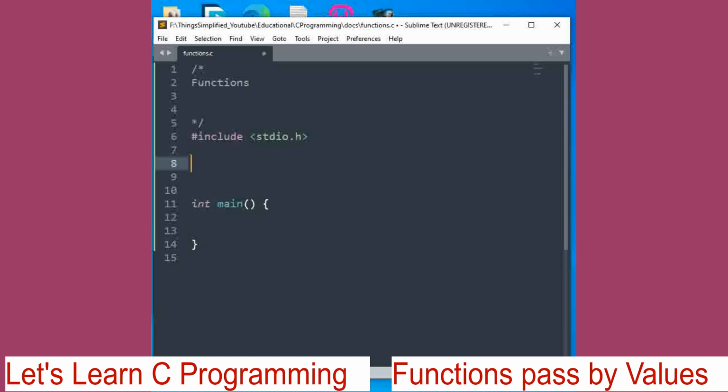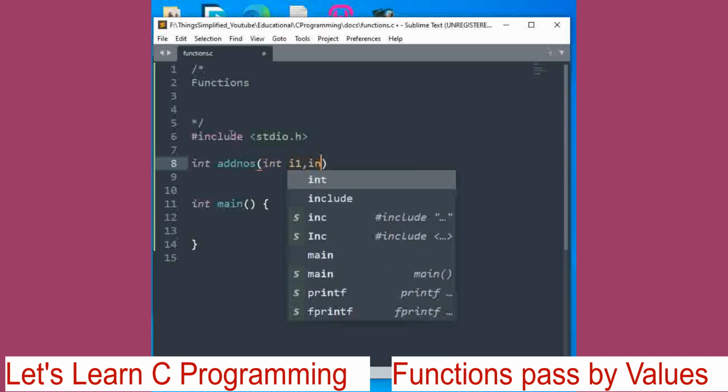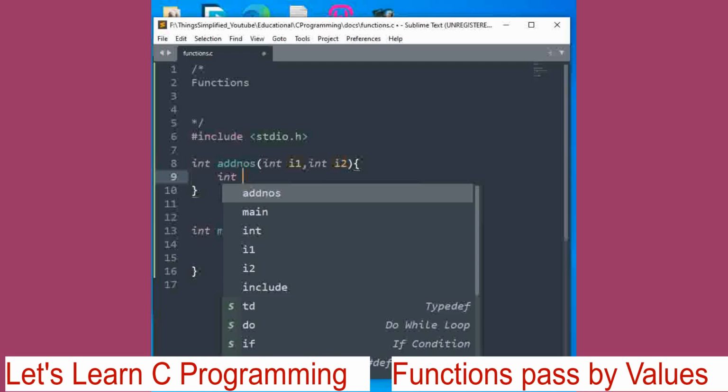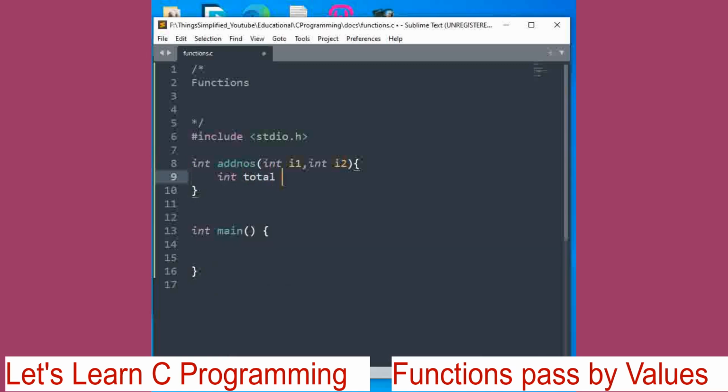So let us define here int add numbers, int I1, int I2, open braces. Within these braces you will have to write code to add these two numbers and return it back. Now we will define one total variable equal to 0, and now total is equal to I1 plus I2.